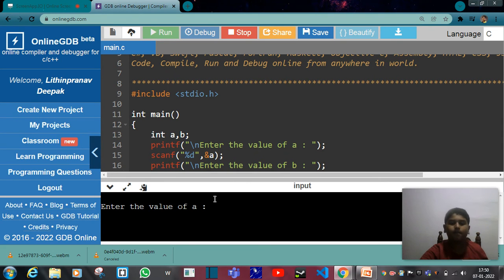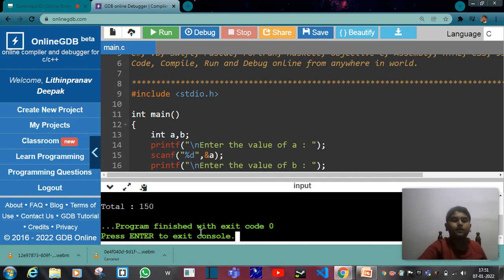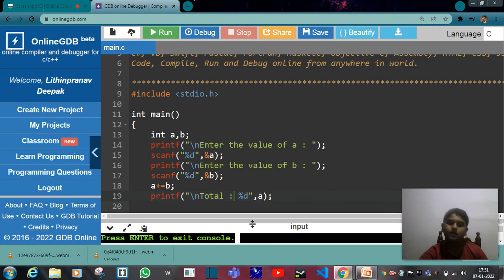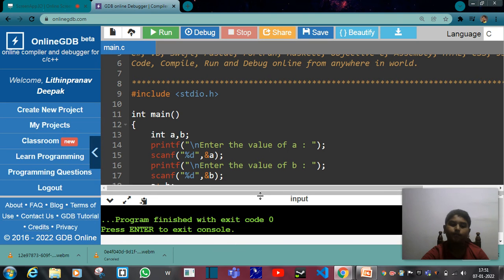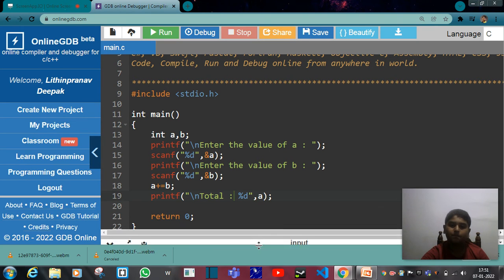It is asking to enter the value for A. I am entering, as usual, you can enter 50, and I press enter, and it is again asking to enter the value for B. I am giving 90. Now I will give 100. 50 plus 100 shows the total as 150. Like this you can make a simple calculation program. See, our task is finished.